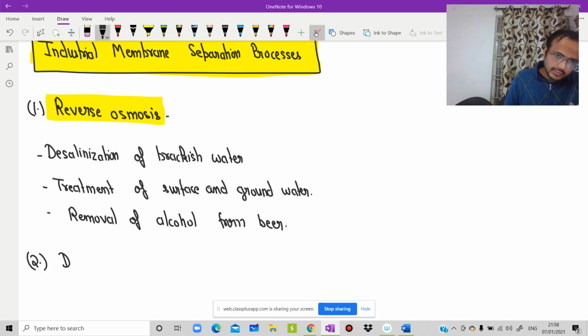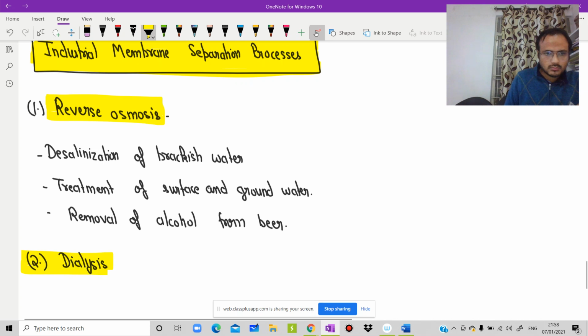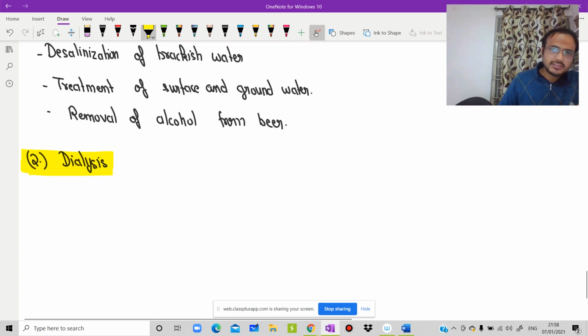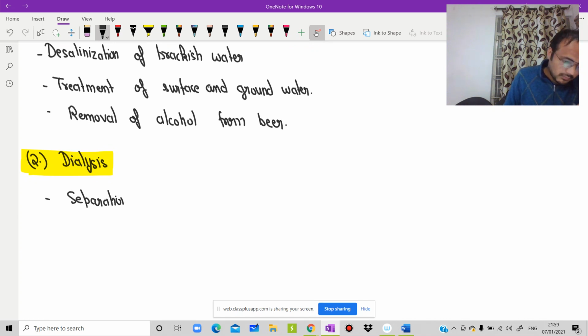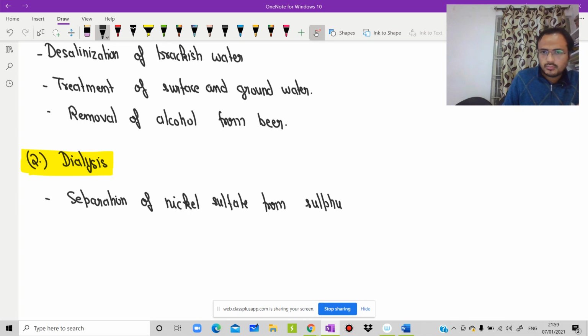Second one, dialysis, that is separation of nickel sulfate from sulfuric acid, and hemodialysis.